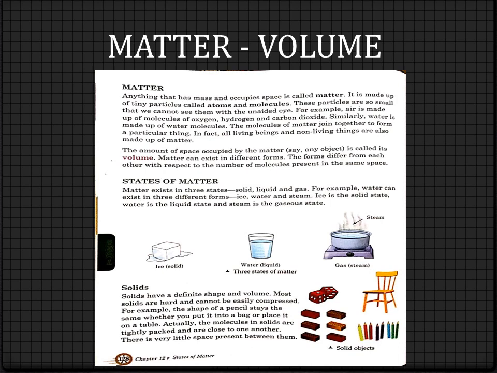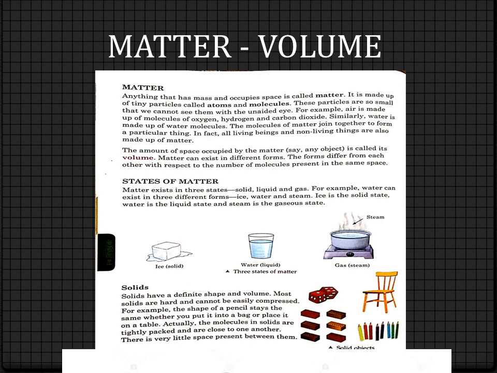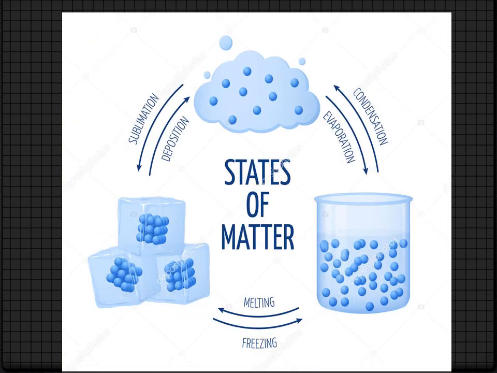Now we will move to states of matter. Matter exists in 3 states. I hope all of you know this. Solid, liquid and gas. For example, water can exist in 3 different forms. The solid form is ice, the liquid form is water that we are drinking throughout the day, and the gaseous form is steam, the vapor.